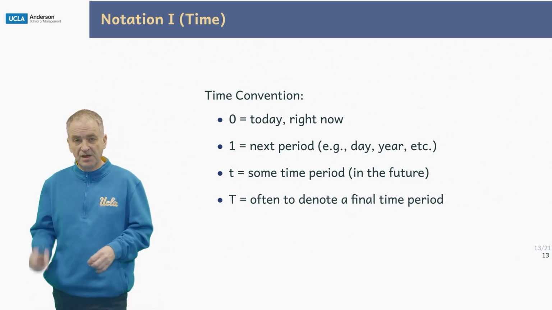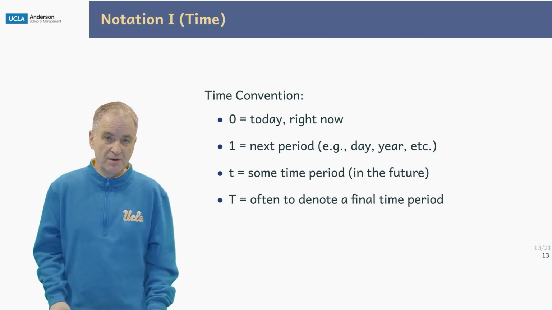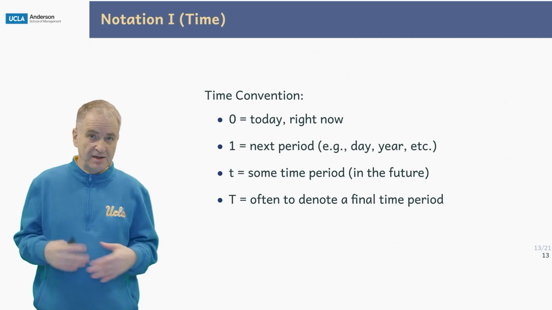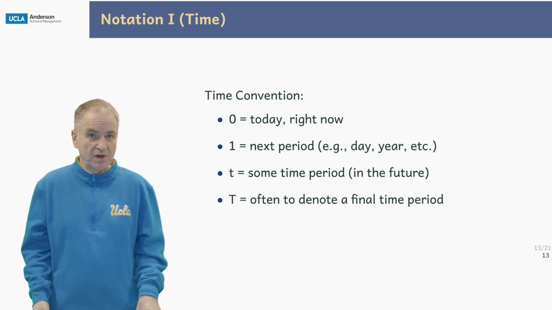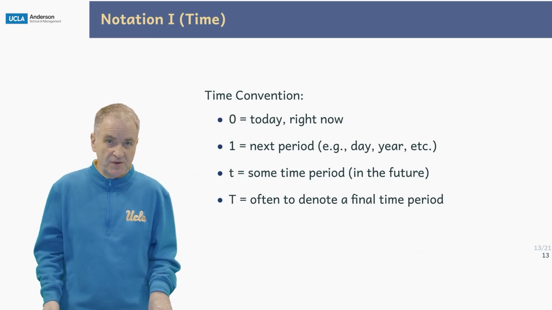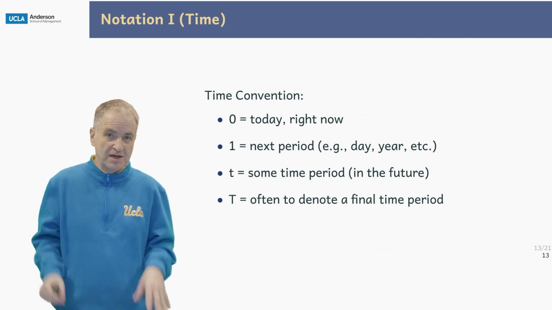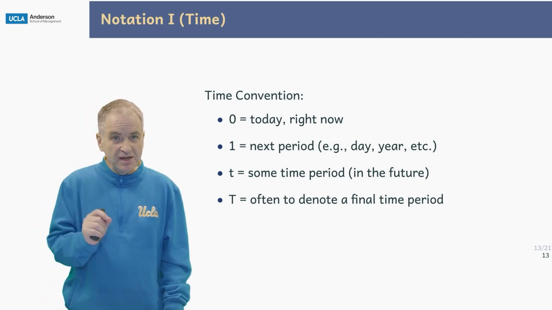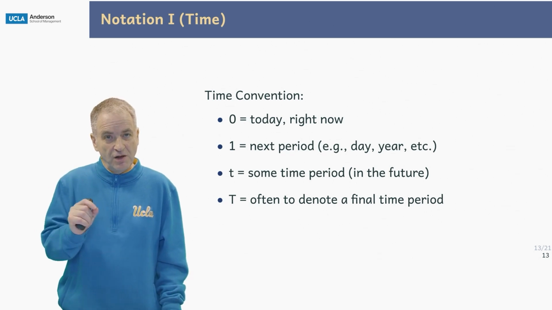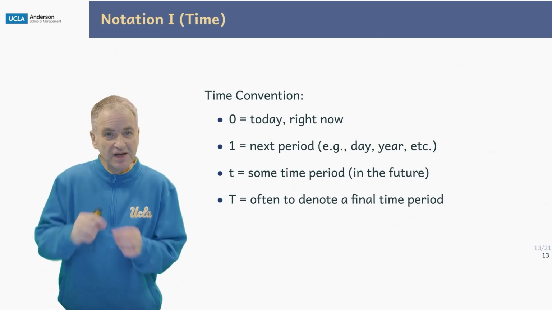Time conventions. Typically, the time convention is 0 stands for today, right now. 1 means next period. That could be a day, a year, whatever units we are working in. Small letter t means some time period in the future. And when we use capital letter T, it usually means the final time period. Note that here we actually have sensible notation, unlike the Americans that call the ground floor level 1. In Europe, we call it level 0, and level 1 is up.